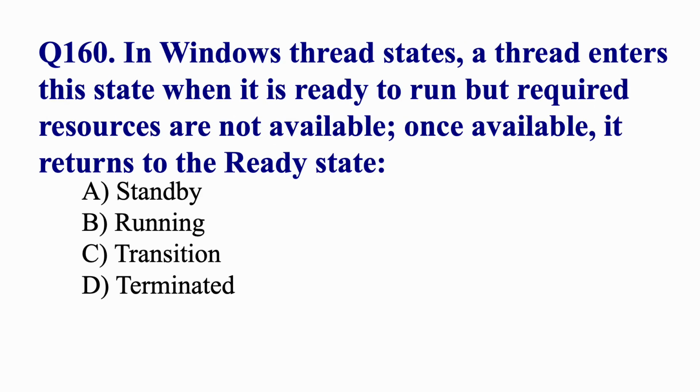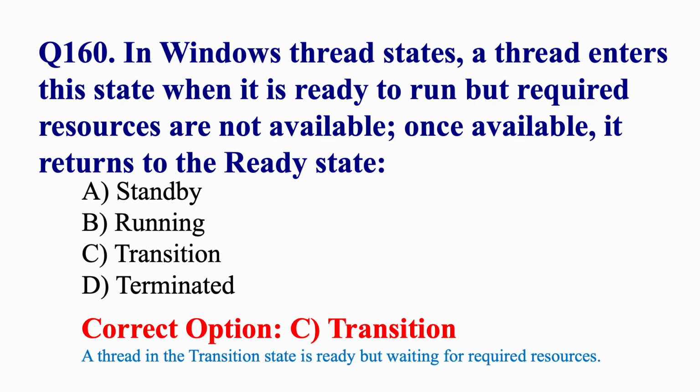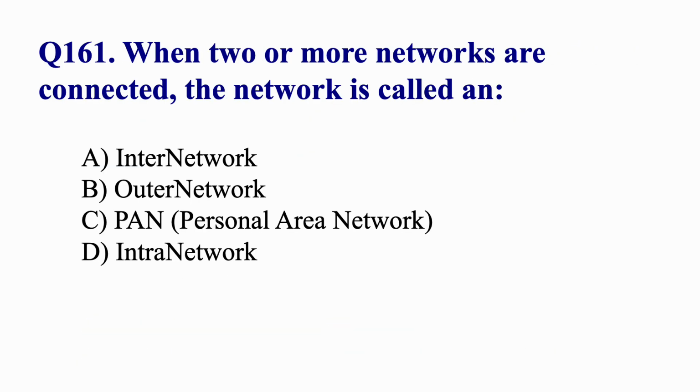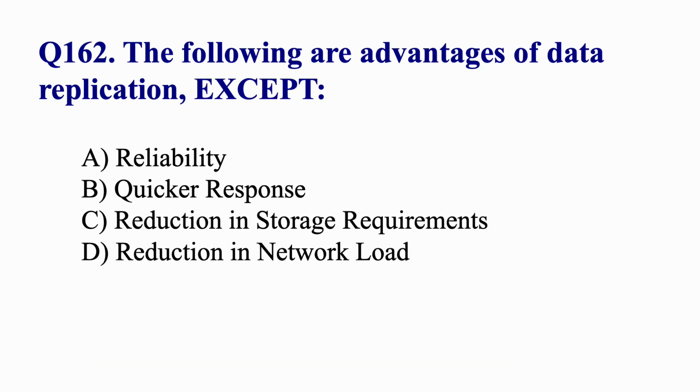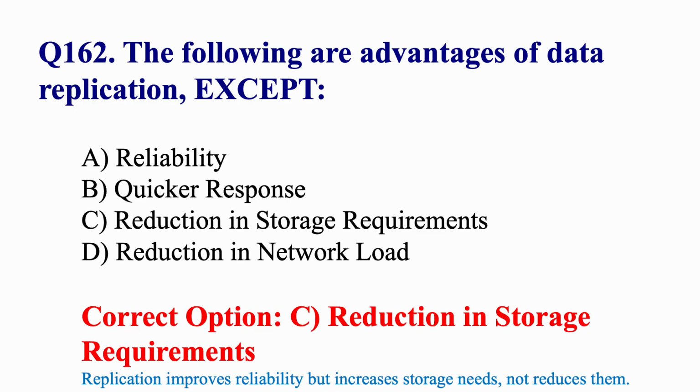Multiplexing. In Windows thread states, a thread enters this state when it is ready to run but required resources are not available. Once available, it returns to the ready state. Transition. When two or more networks are connected, the network is called an internetwork. The following are advantages of data replication except reduction in storage requirements.